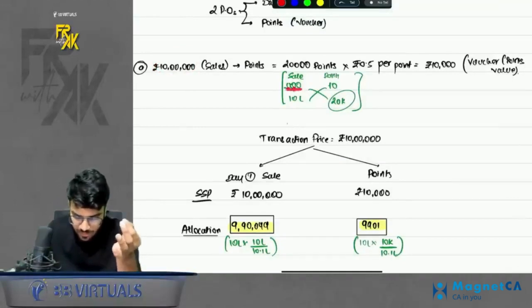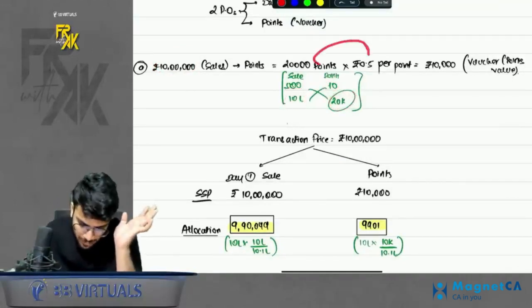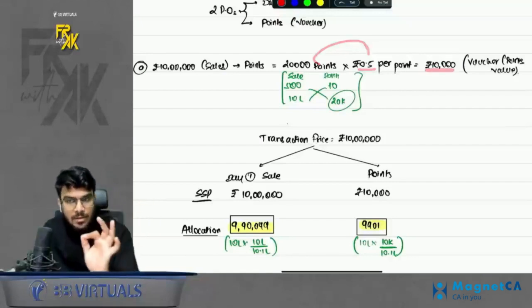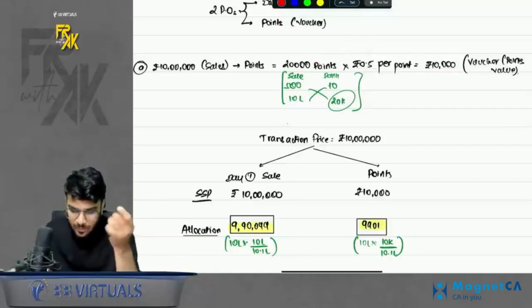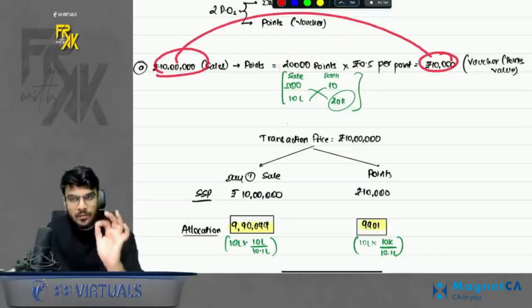So just check. For 500 sale, you give 10 points. So for 10 lakh sale, you give 20,000 points. The value of each point is rupees 0.5. So basically you are giving 10,000 voucher value. So in terms of value, it is 10,000 and in terms of points, it is 20,000. So for a 10 lakh sale, you give 10,000 worth points.